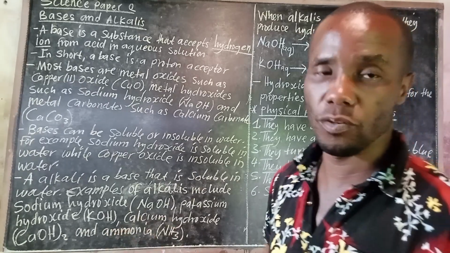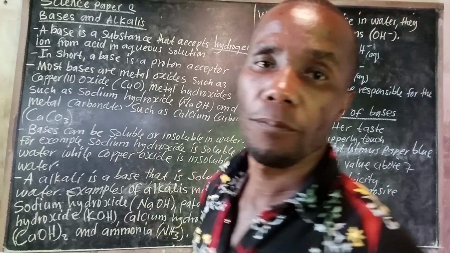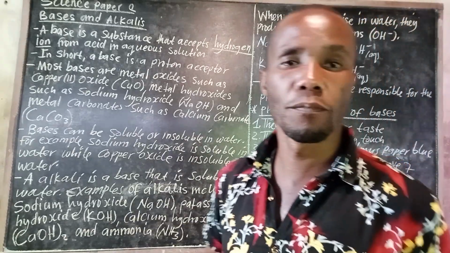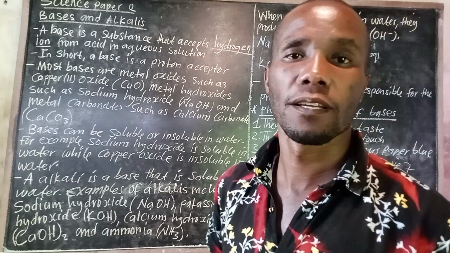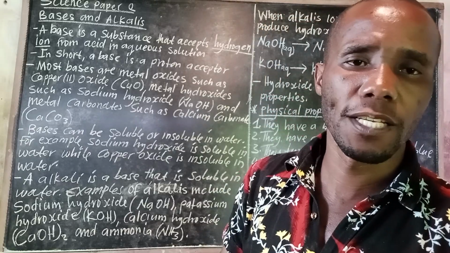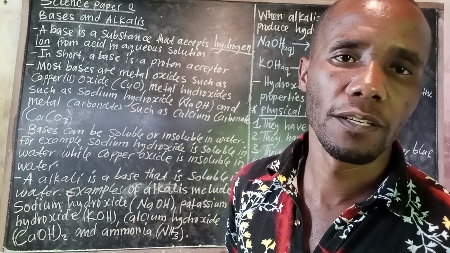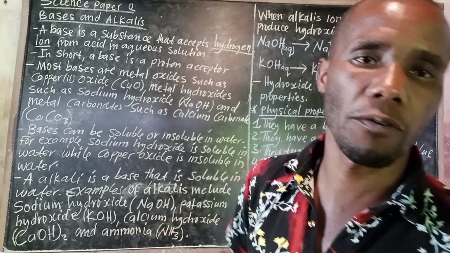So what's the difference between a base and an alkali? The difference between the two is that a base cannot always be an alkali, but an alkali is a base. That's the only difference. An alkali is a base which is soluble in what? In water. So a base that is insoluble in water is not an alkali.